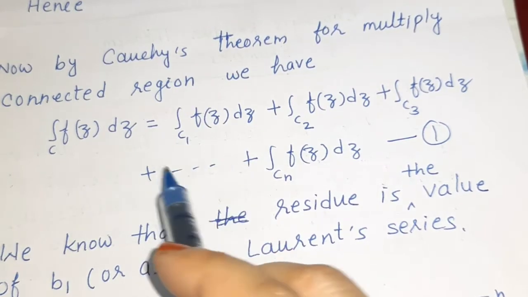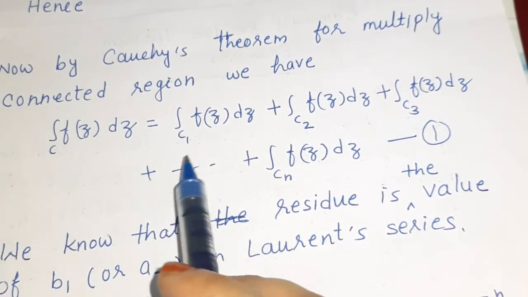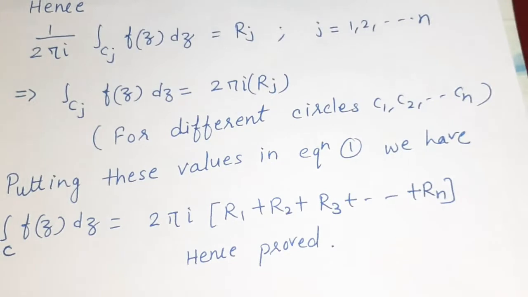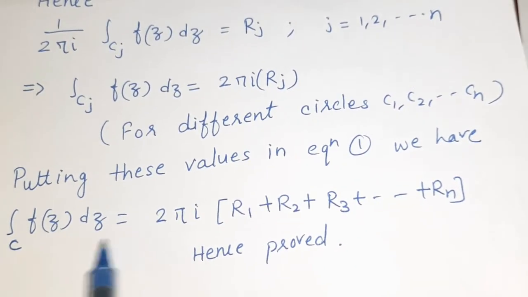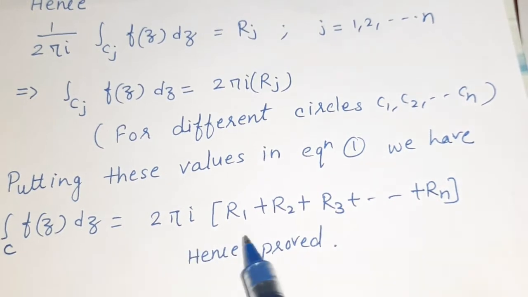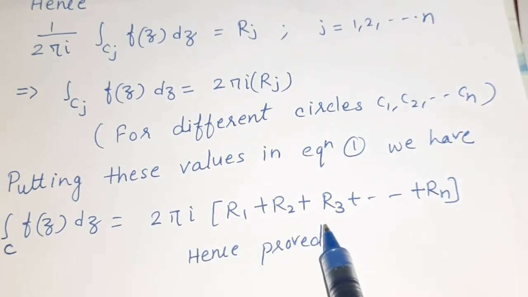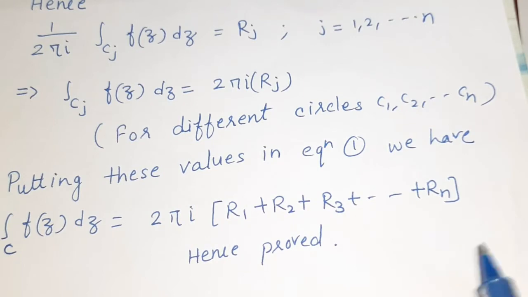Then we get the integral over C of f(z) dz is equal to 2 pi i times (R1 + R2 + R3 + ... + Rn), which is actually our Cauchy's residue theorem.